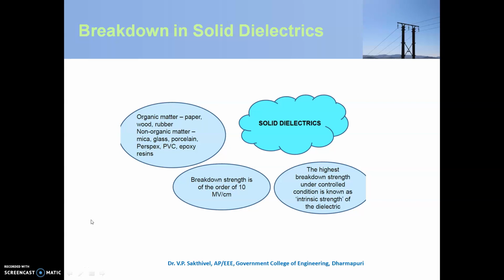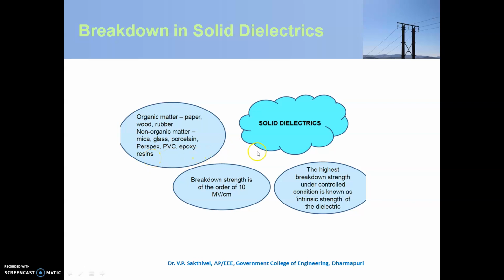Next topic is breakdown in solid dielectrics. The solid dielectric materials are given here. That is, organic materials, meaning paper, wood and rubber, and non-organic materials, examples are mica, glass, porcelain, PVC, epoxy resin, etc.